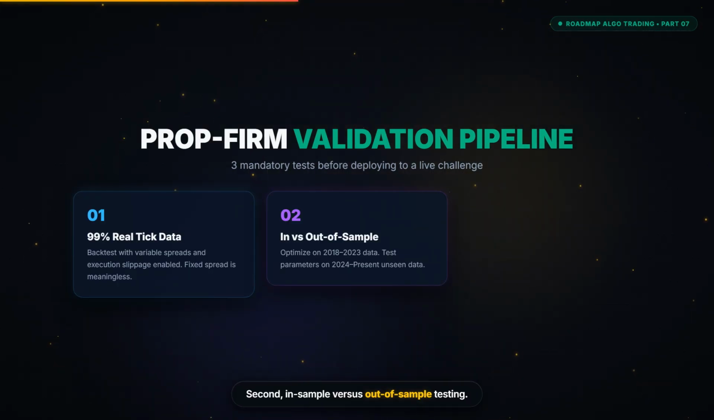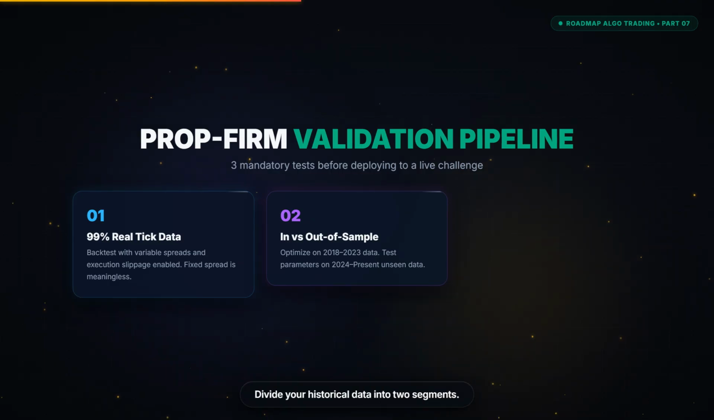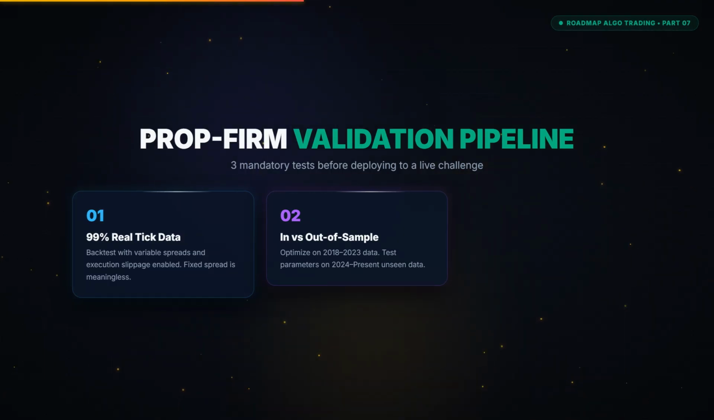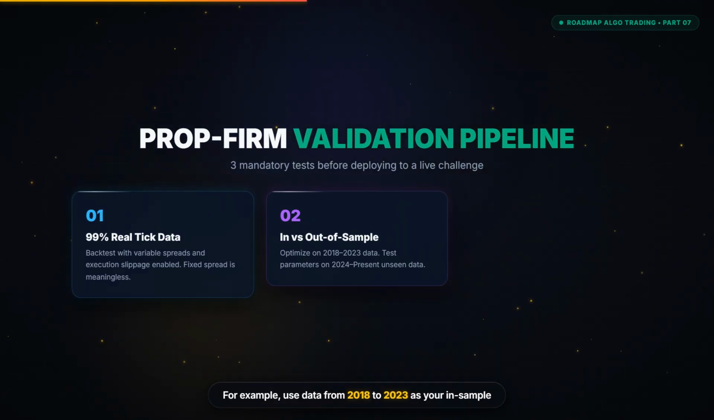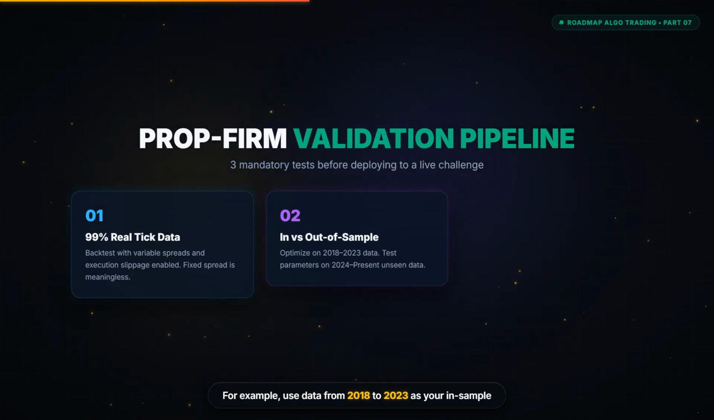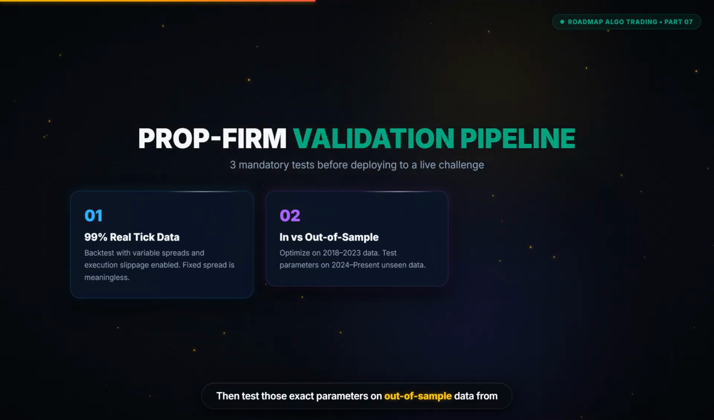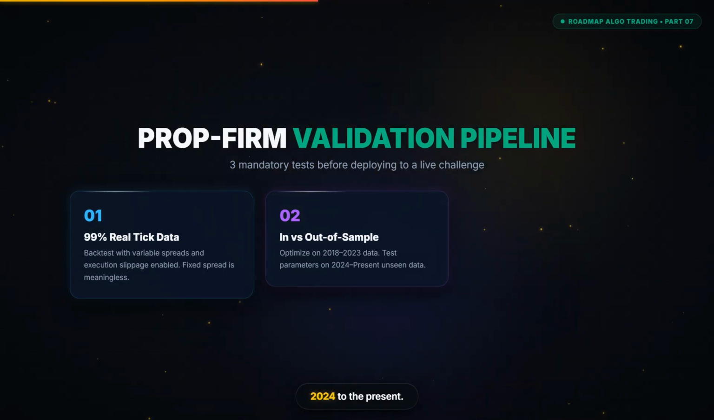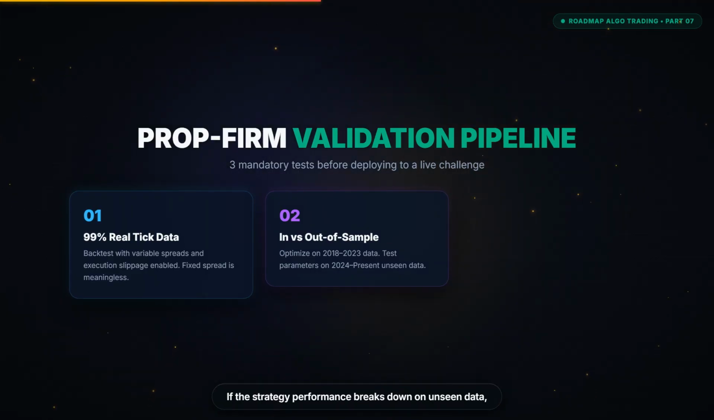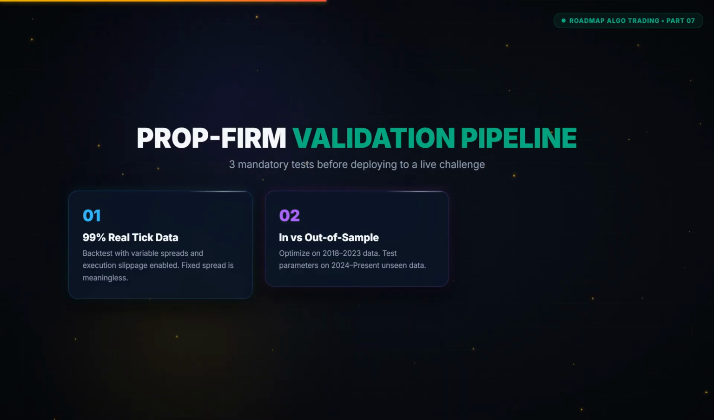Second, in-sample versus out-of-sample testing. Divide your historical data into 2 segments. For example, use data from 2018 to 2023 as your in-sample set to optimize your parameters. Then, test those exact parameters on out-of-sample data from 2024 to the present. If the strategy performance breaks down on unseen data, reject the EA immediately.